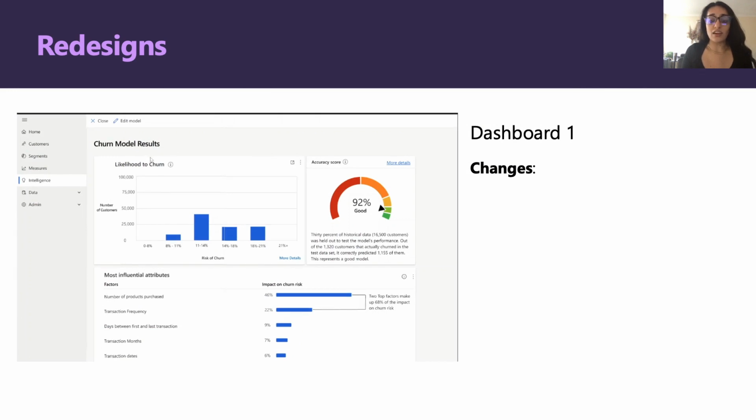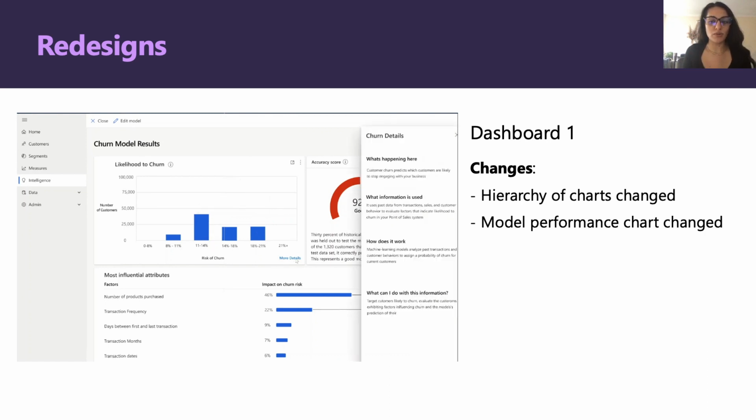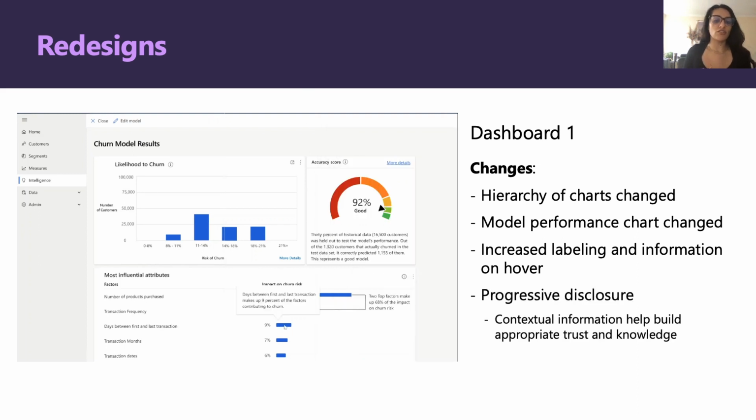The first one we can see here as the hierarchy of the churn chart has changed, and the churn chart is now on the left to be read first and has increased labeling. Our model performance, which shows accuracy score, now has a single color-coded metric to explain the model performance. And we have inline information icons accessed on hover within the workflow as a progressive disclosure entry point. Progressive disclosure is contextual information that can help build appropriate trust with our users and knowledge around the model. We offered them hyperlinks with more details to open these side panels that gave them further information on the model performance and history of the model as well.